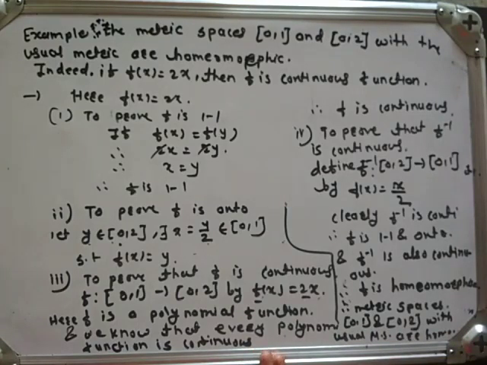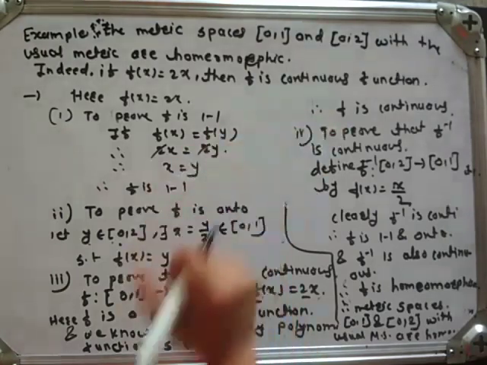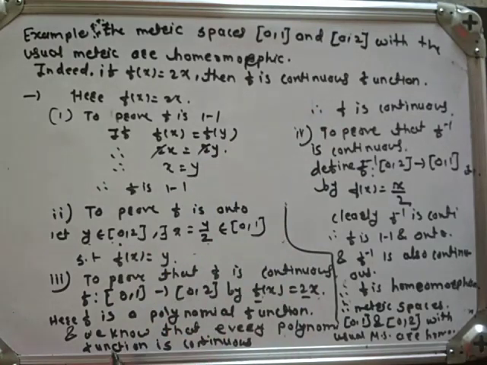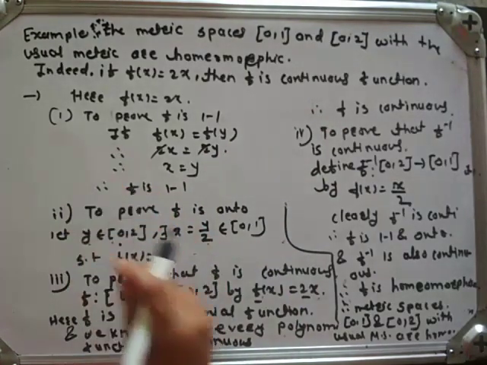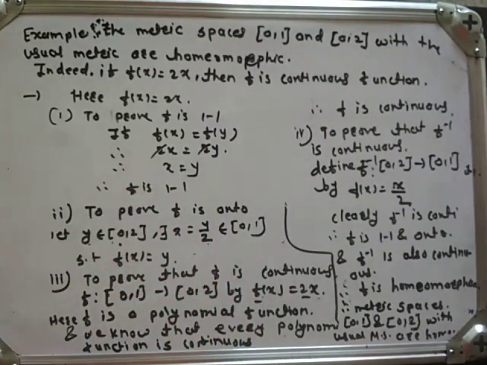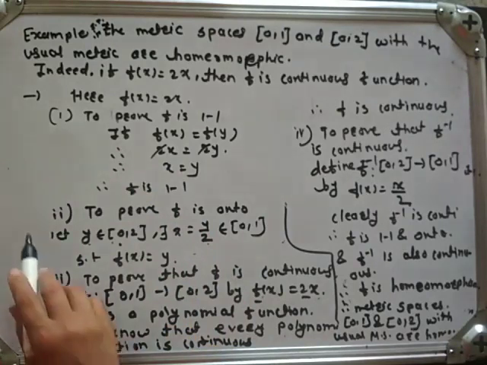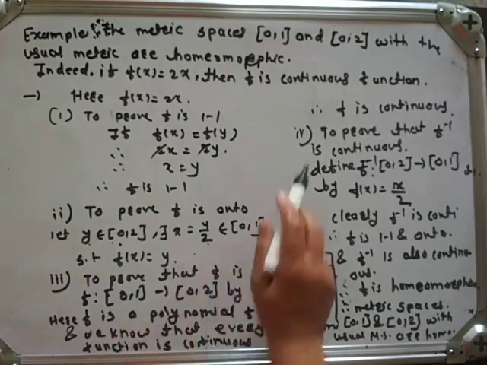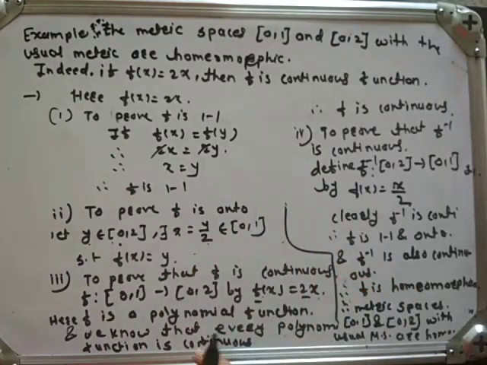This is the solution of this example. If we are asked to show that two metric spaces are homeomorphic, then we have to show that f is bijective, means f is both 1-1 and onto. Then we have to show that f is continuous, and lastly we have to show that f inverse is continuous.